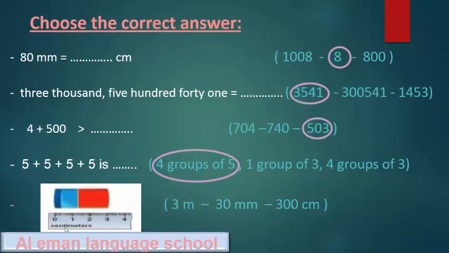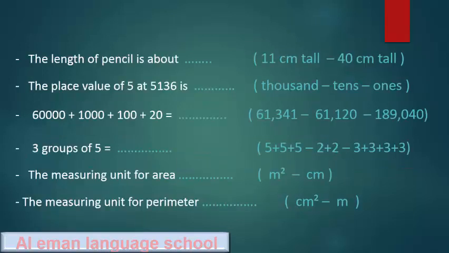The length of this eraser is 3 meter, 30 millimeter, 300 centimeter. Who can tell me the answer? Yes, it's 30 millimeter.